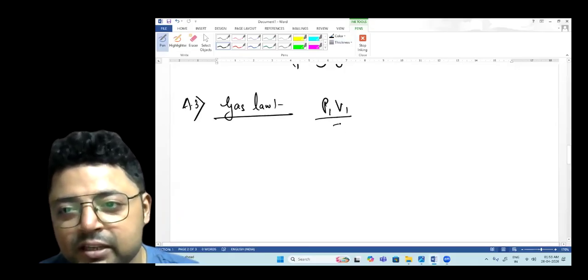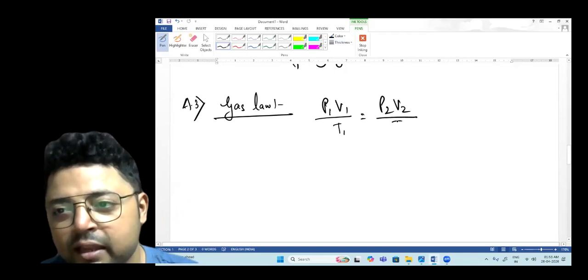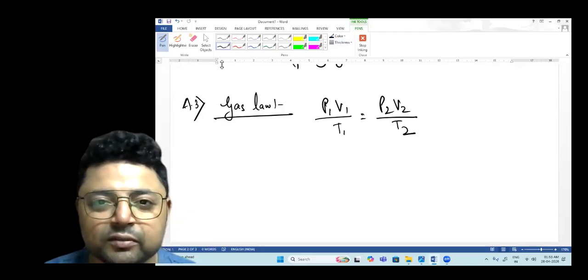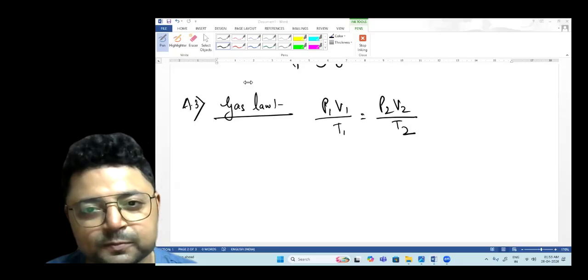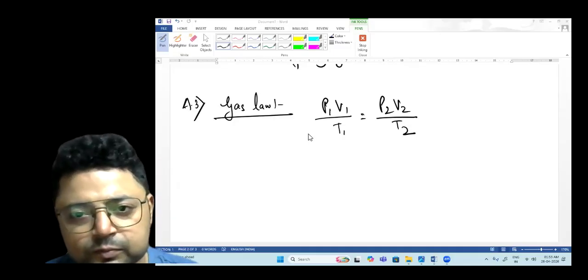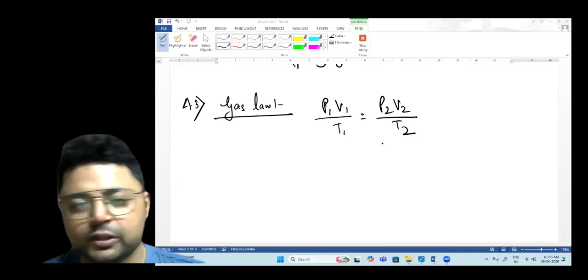Which states P1 V1 by T1 is equals to P2 V2 by T2. Understood? This is what your gas law states. P1 V1 by T1 equals to P2 V2 by T2.